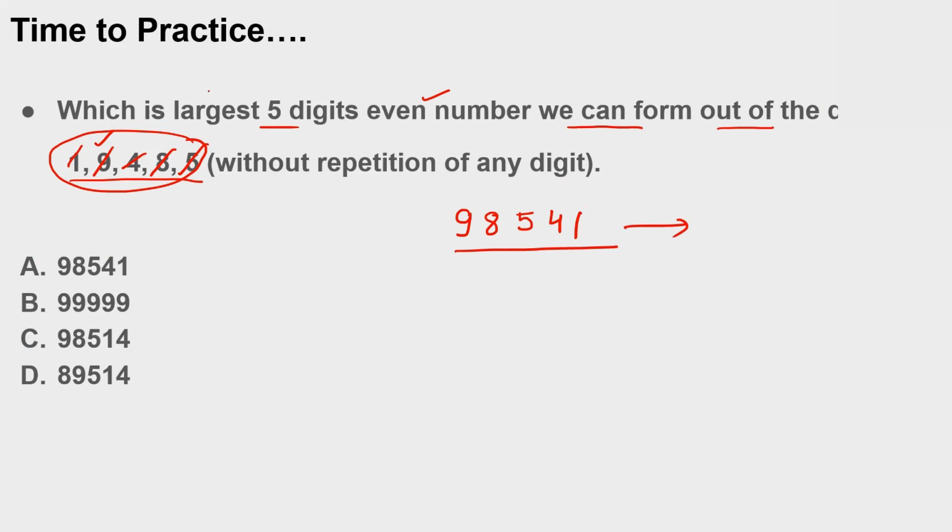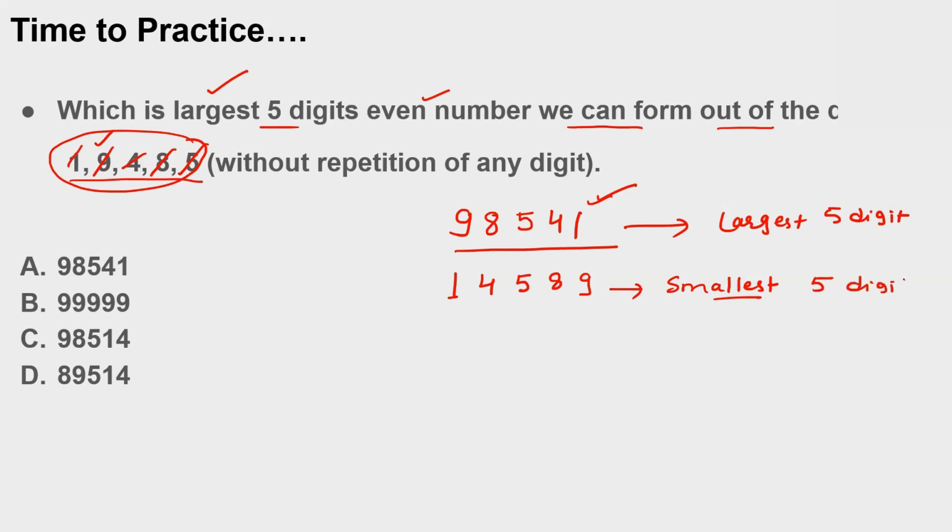If they are talking about largest, then I have to start from the largest number. If they are talking about smallest, I have to start with the smallest number. So 1 is the smallest among all, then 4, then 5, then 8, then 9. This is my largest 5-digit number using the digits. This is the smallest 5-digit number using each digit only once. I have to use each digit only once.